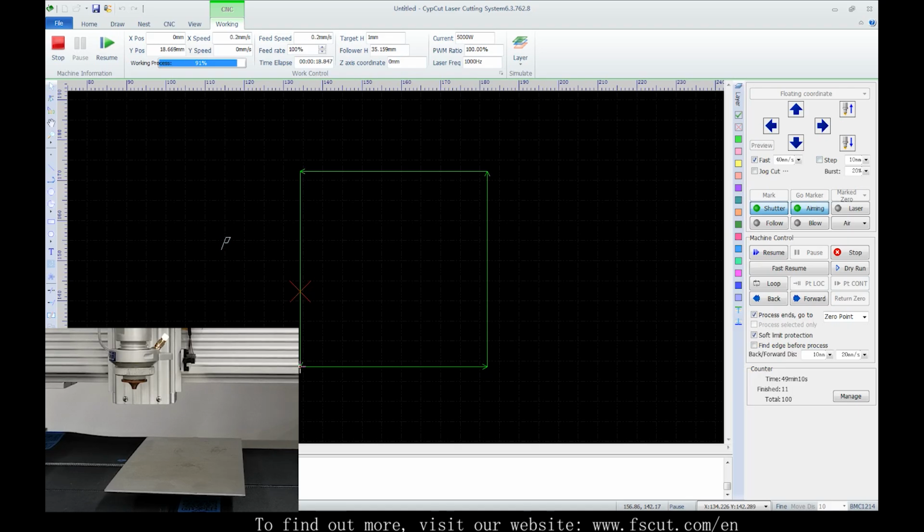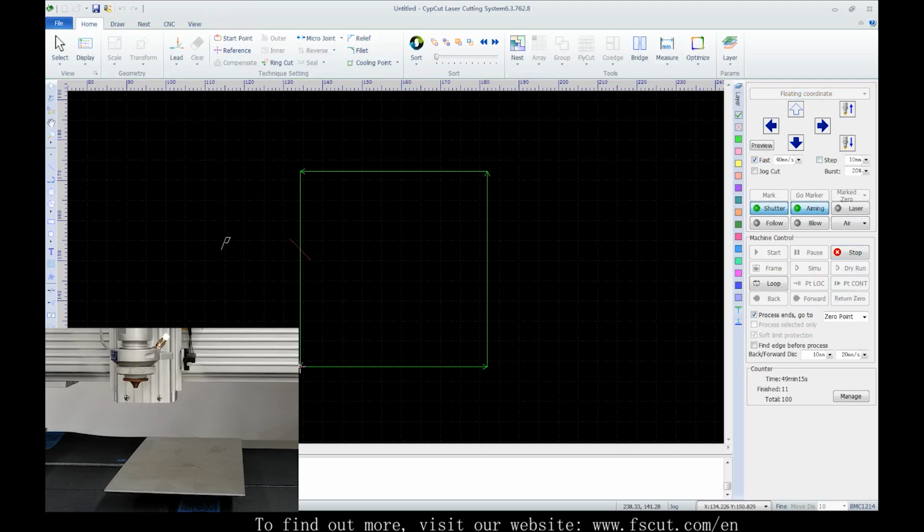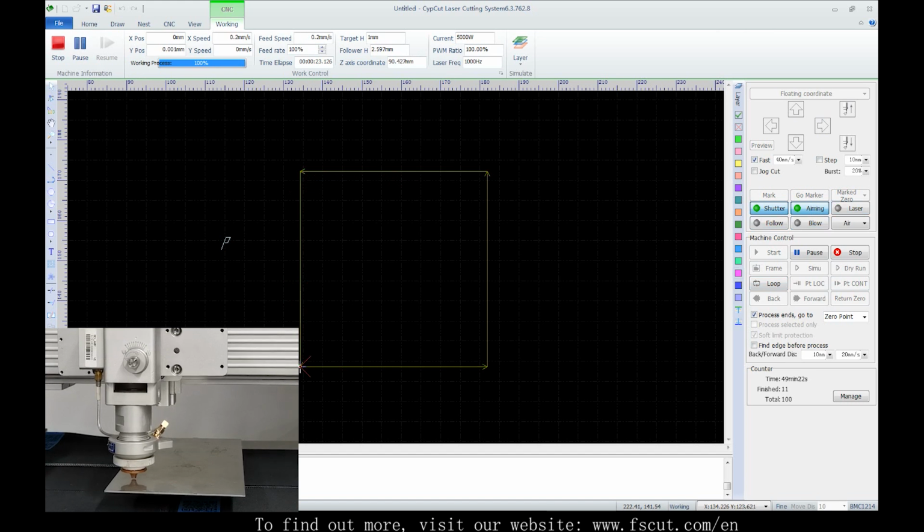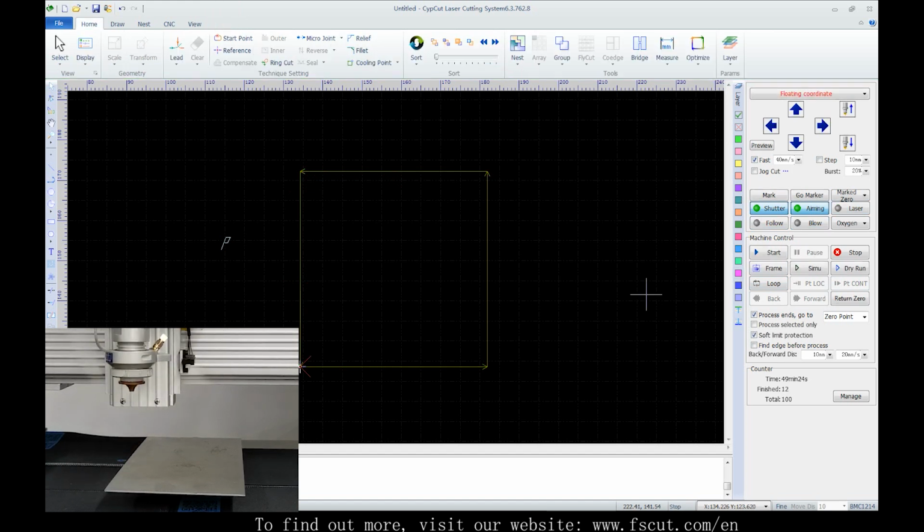Click Position Continue to directly resume from the breakpoint. We also support manually locating the breakpoint and resuming from it.